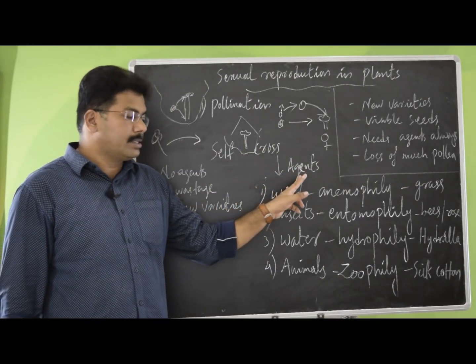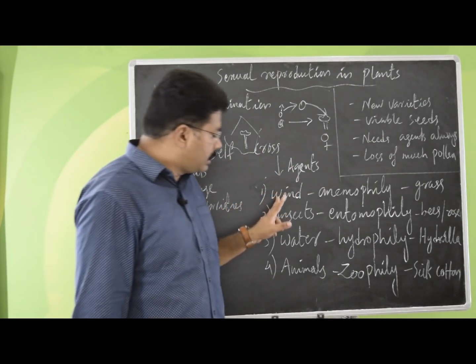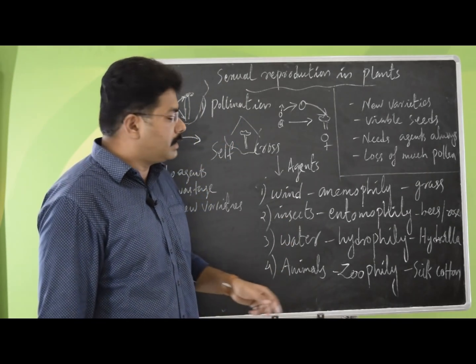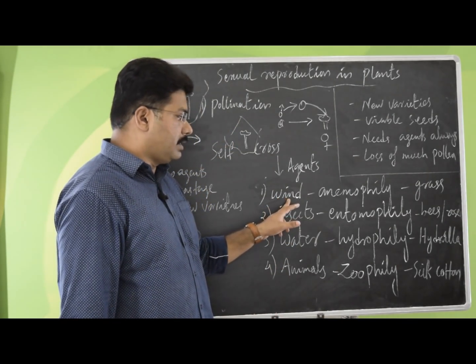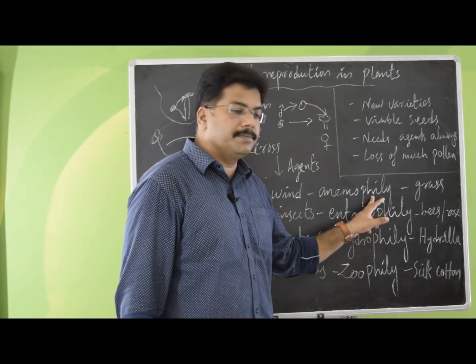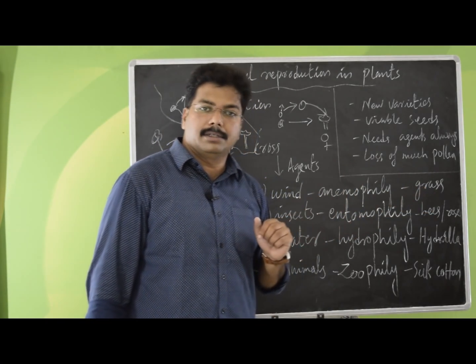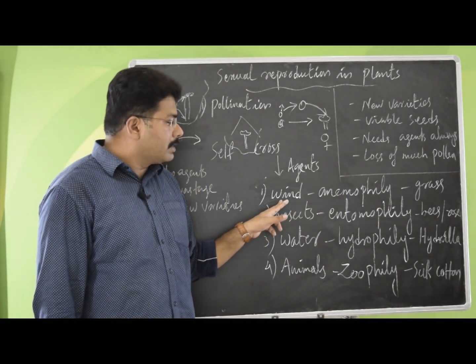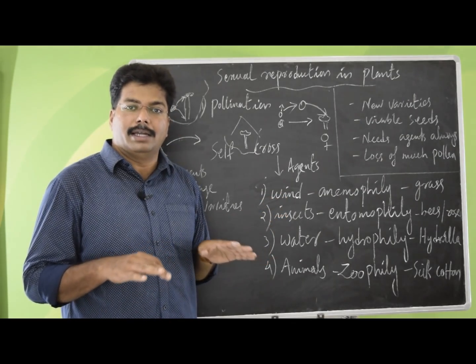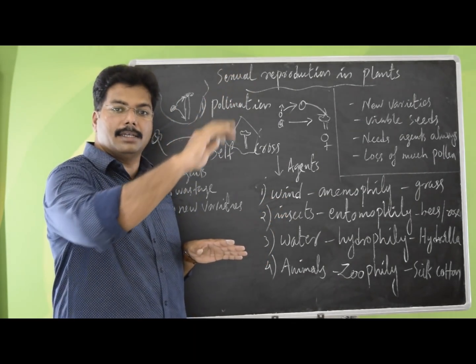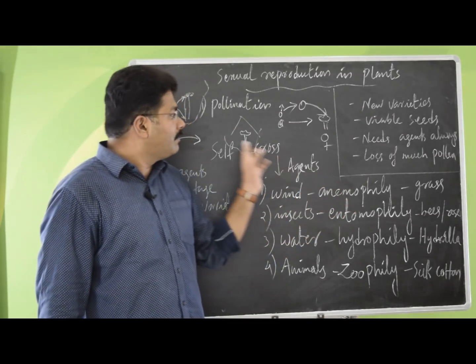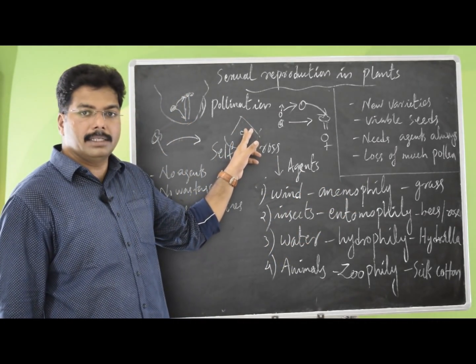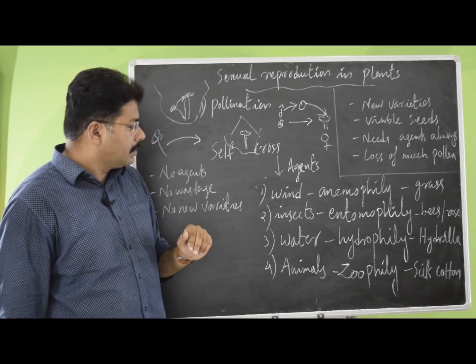This actually requires agents. Let's say the agents are four in major category. The first one is wind, which is called anemophilic. An example is grass. Grass has pollen grains which are very lightweight and dry, so that the wind can take them away, and they can fall on another grass that has a female flower.